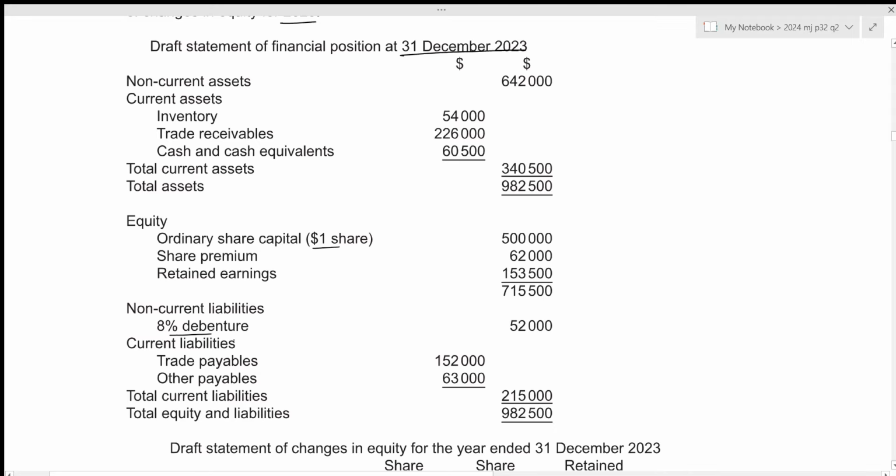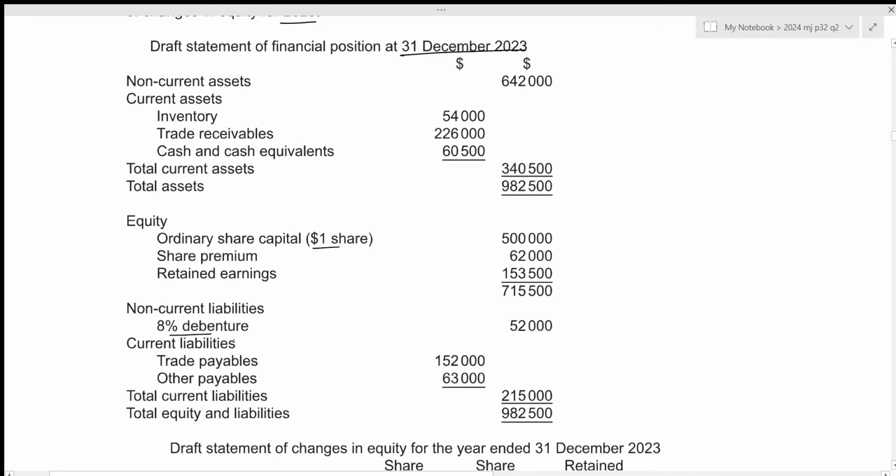We include the trade receivables at 226,000 and cash and cash equivalents at 60,500. So inventory is 39,050, trade receivables is 226,000, and cash and cash equivalents is 60,500. So the total of the current assets will be 39,050 plus 226,000 plus 60,500, which results in 325,550.